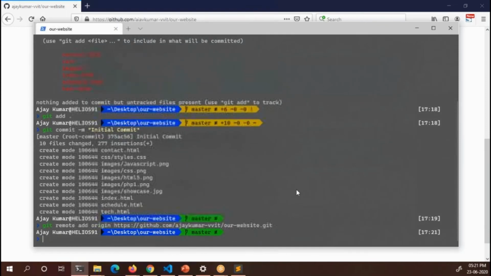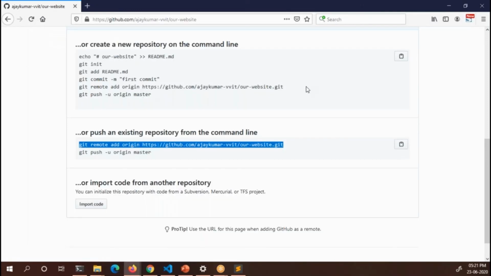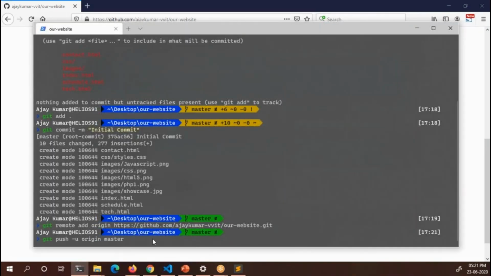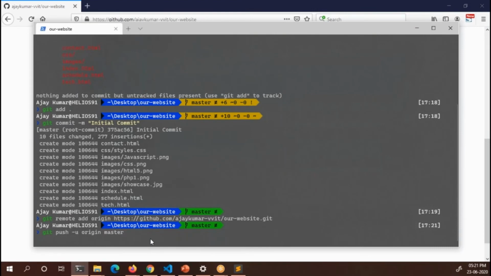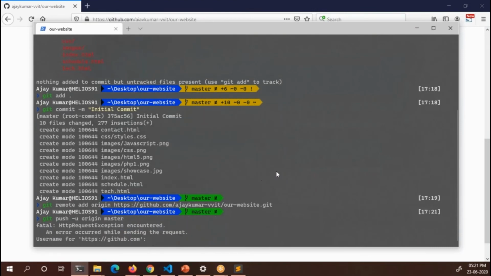Hit enter. The first command is nothing but adding the link of our repository in GitHub to the local repository. And then what we are doing is pushing all the changes that we have committed in our local repository to our global repository.